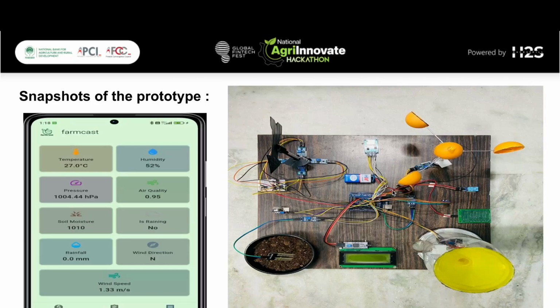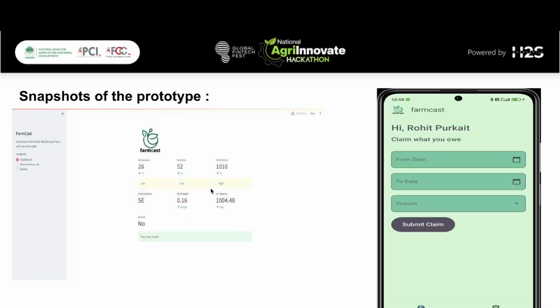This is basically the prototype. If we iterate on this, we can make this device much more compact. This is the mobile application in which all these parameters are shown and how the alerts would show. And this is the web application in which everything would be presented very easily.